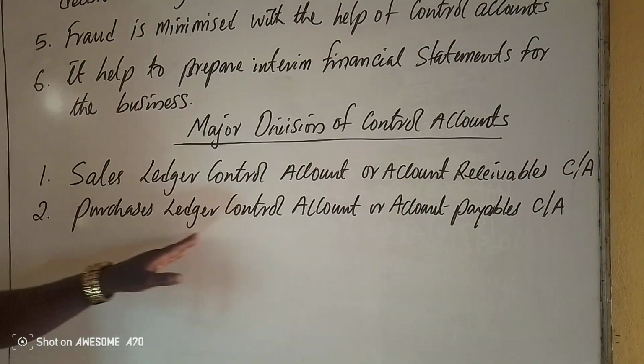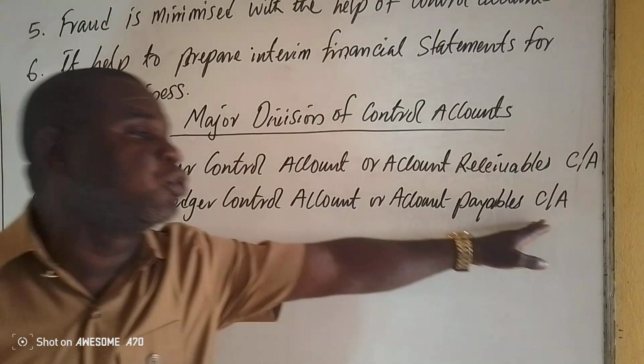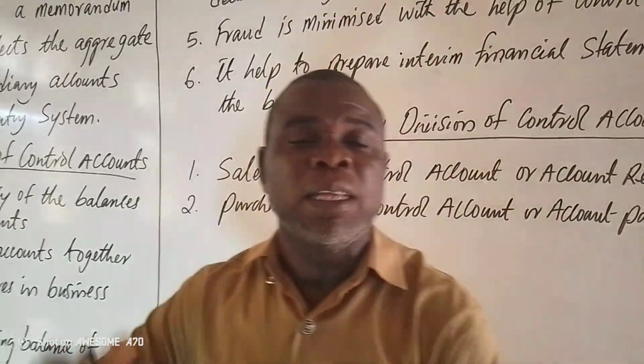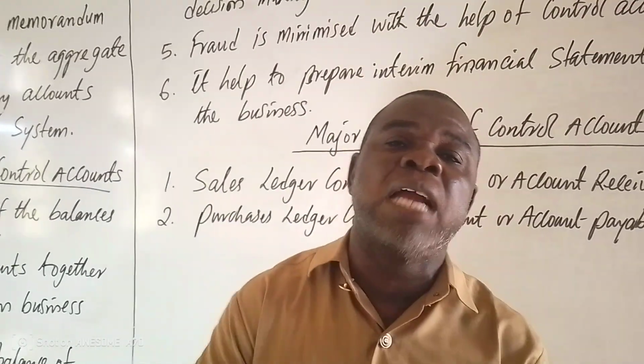Next, the purchases ledger control account or account payable control account. Here is the same thing. It deals with all credit purchases, all transactions that relate to credit purchases.